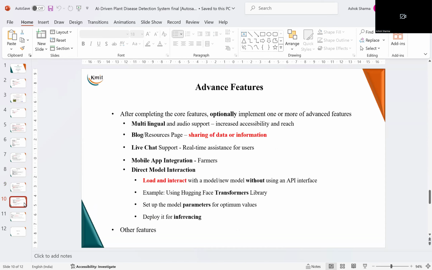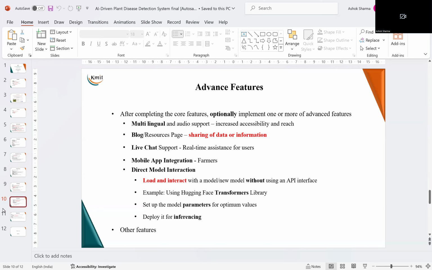Now, once this project is completed, then there is an optional feature. It is not mandatory to do this, but it will be interesting, and it is for those who love technical challenges, that they can build these additional features for the project. And I will list out those. This is multilingual and audio support for increased accessibility and reach.